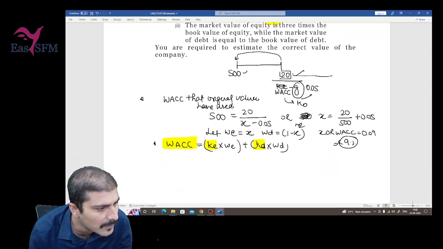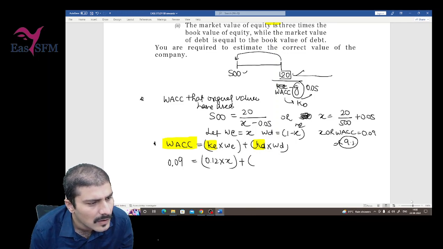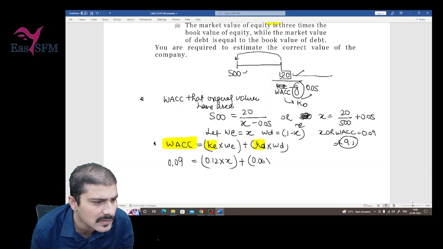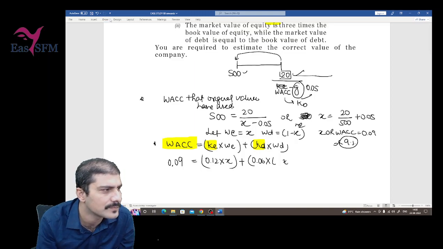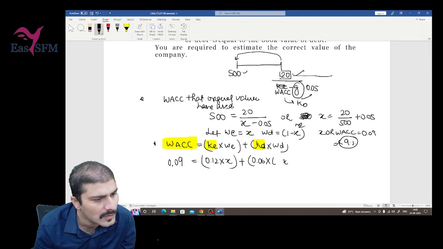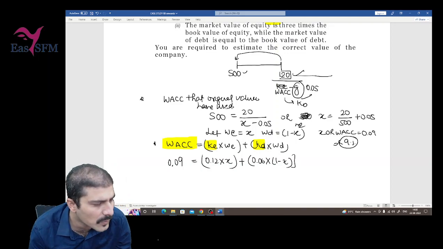Now WACC is given as 9%. You can write 0.09 is equal to cost of equity 0.12 into X plus cost of debt 0.06 into 1 minus X. Okay. Now how to solve this?